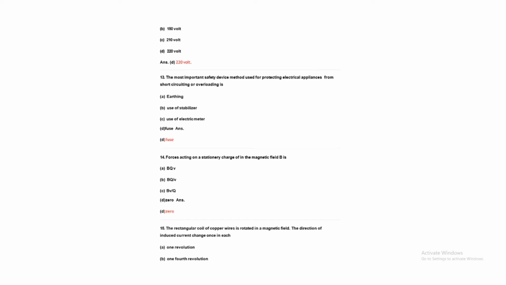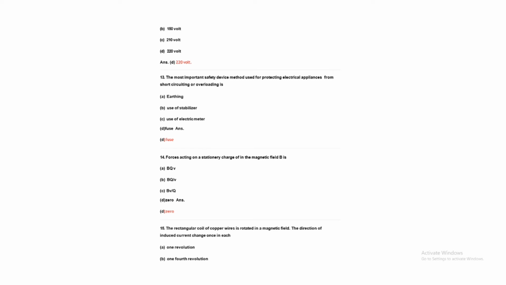Question number 13. The most important safety device or method used for protecting electrical appliances from short circuit or overloading is: earthing? No. Use a stabilizer? No. Use an electric meter? No. Fuse. Suppose you think of a short circuit: a very large current is flowing, so heat is generated. When heat is generated, the fuse is cut. So it saves all the devices. Fuse.